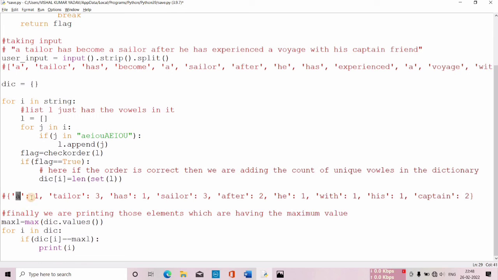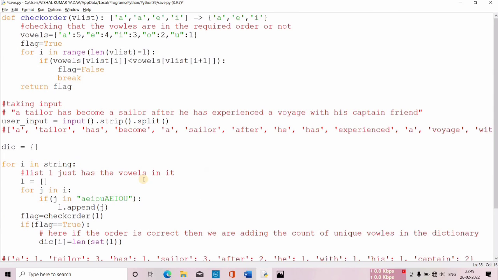For example, "has" has a value of 1, whereas Taylor has a value of 3. Since Taylor has a value of 3, I'll print it over here. Similarly for "has" I'll check. Then Sailor also has the maximum value 3, and that will be printed over here, and so on. So this is the entire code.